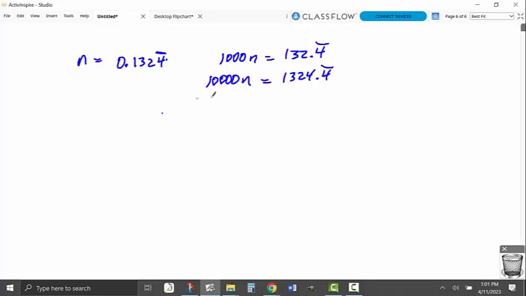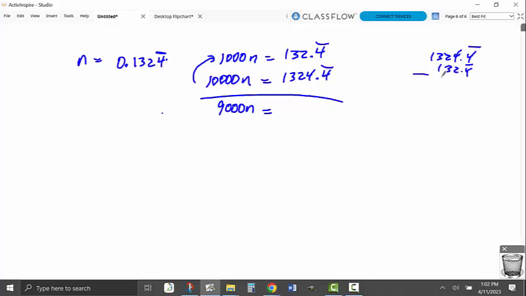When I subtract, let's subtract this way, that would be 9,000n, and when you subtract 1324.4 bar and 132.4 bar, you get 0,